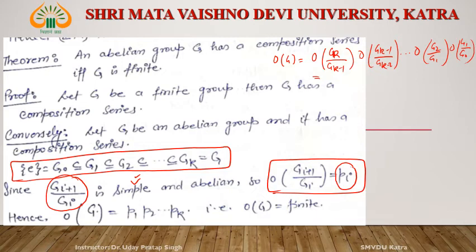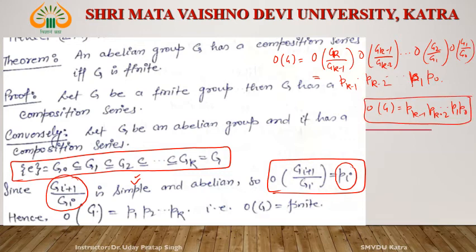Order of Gi plus 1 by Gi is equal to Pi. Then according to this, this is Pk minus 1, into this is Pk minus 2, and so on, this is P1, and this one is P0. It means the order of G is equal to Pk minus 1, Pk minus 2, ..., P1 and P0.